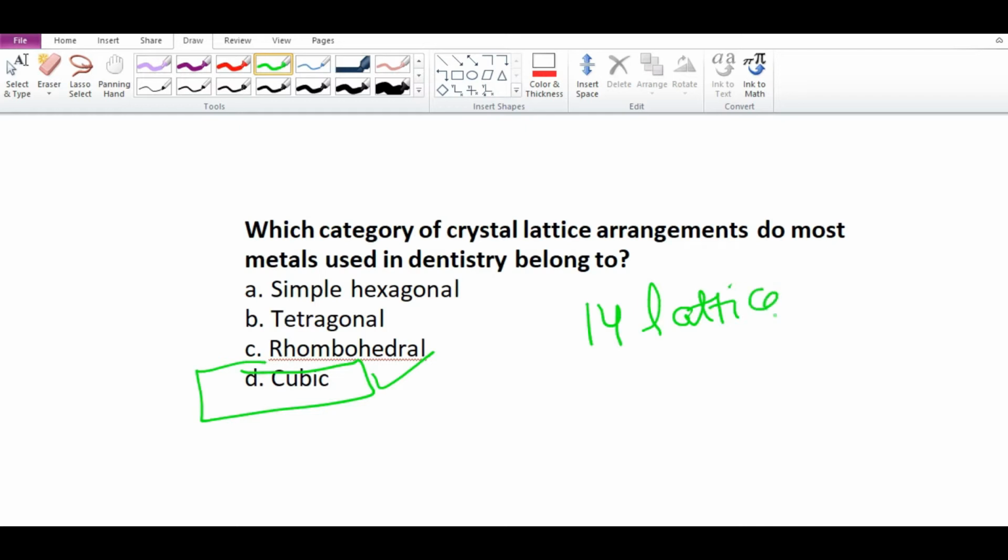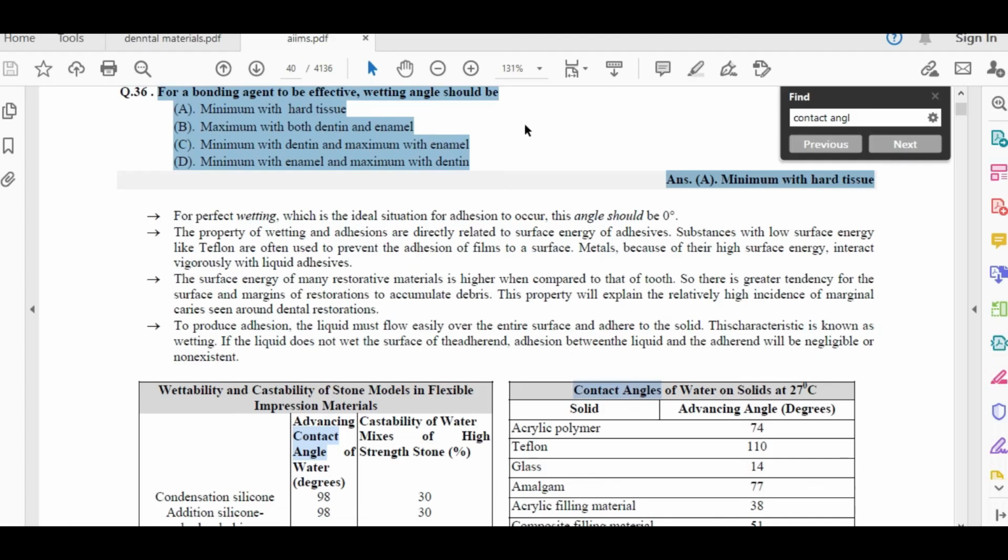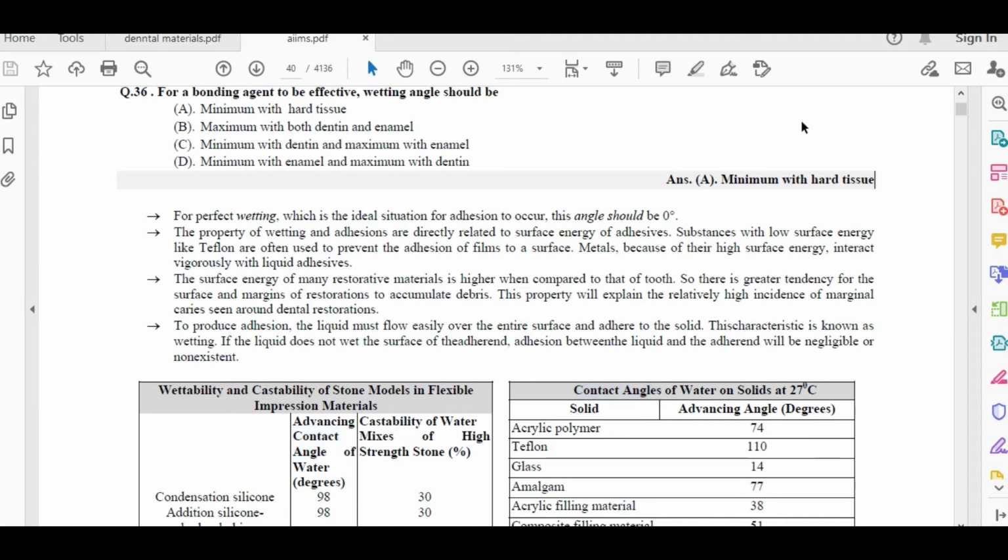Out of these, the cubic lattice is most commonly found in metals used in dentistry. The answer is cubic. Other question, for a bonding agent to be effective, the wetting angle should be what for perfect wetting? The ideal situation for adhesion, this angle should be 0.